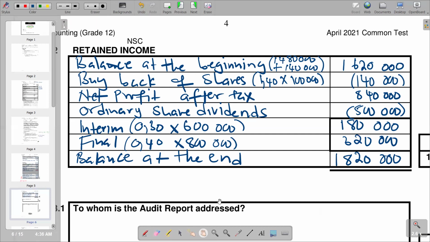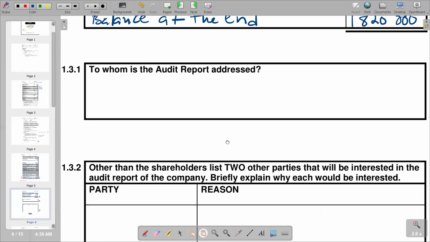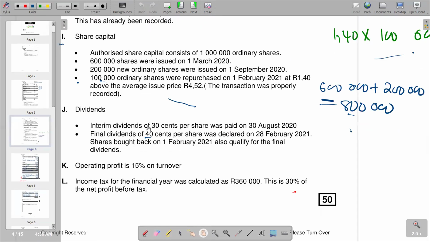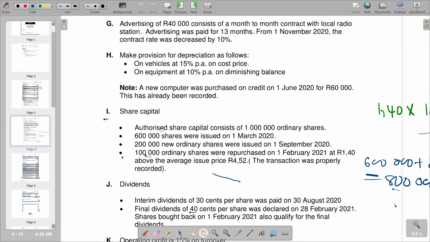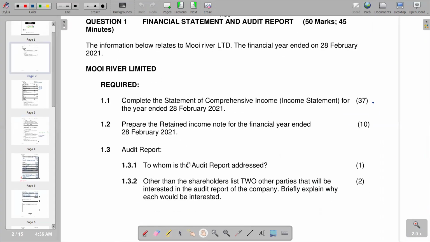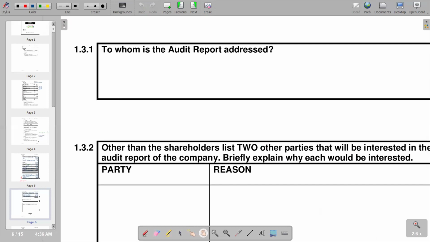So we have got the next section that we have in terms of audit report. So we can proceed with our question. We can go back to our question to see. The next question is saying, to whom is the audit report addressed? Remember, the audit report written by external auditors, obviously to be addressed to the shareholders. So that's our answer that we are supposed to put there. We're saying it's addressed to our shareholders.